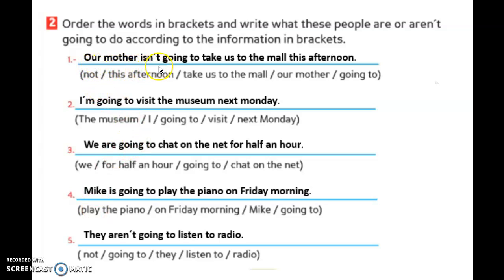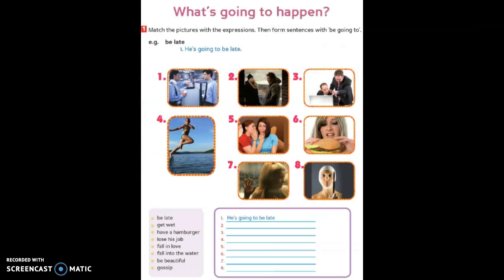Our mother isn't going to take us to the mall this afternoon. I'm going to visit the museum next Monday. We are going to chat on the net for half an hour. Mike is going to play the piano on Friday morning. They aren't going to listen to the radio. Very good. Okay, now this is your practice.